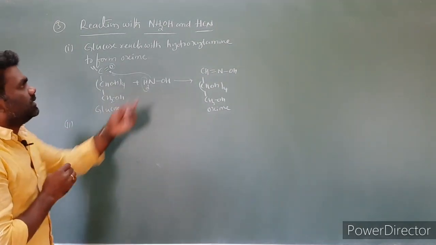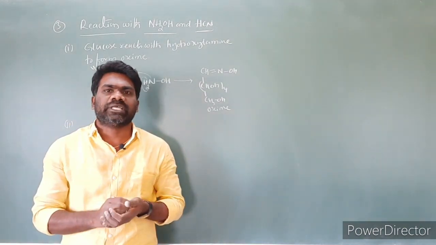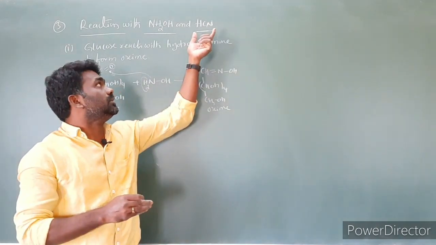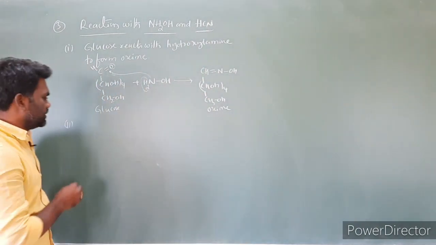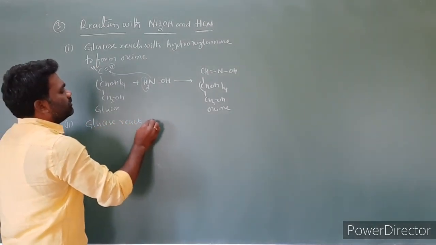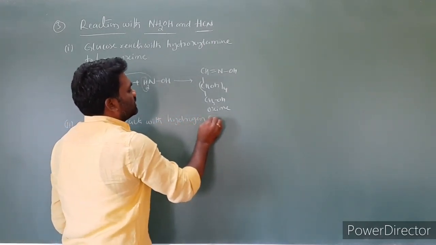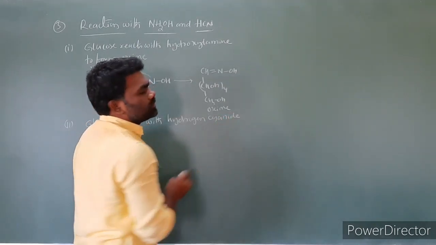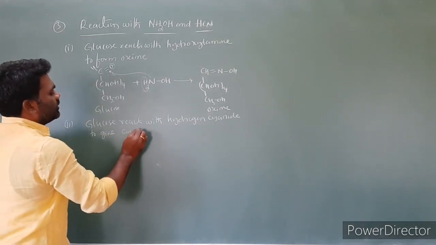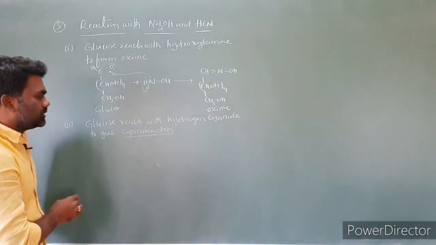The second one is the reaction with hydrogen cyanide. Glucose reacts with hydrogen cyanide to form cyanohydrin, like aldehydes and ketones. Aldehydes and ketones react with hydrogen cyanide, HCN, to form cyanohydrins. Similarly, glucose reacts with hydrogen cyanide to form cyanohydrin. Let us write the equation for it.